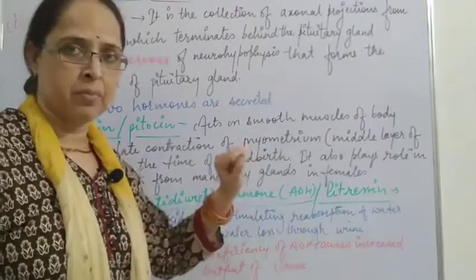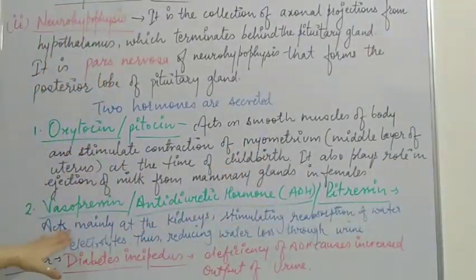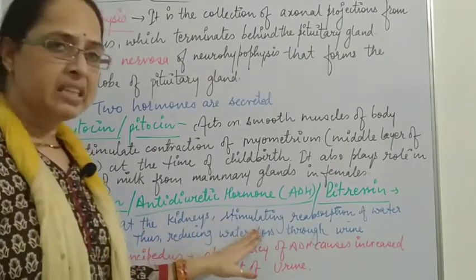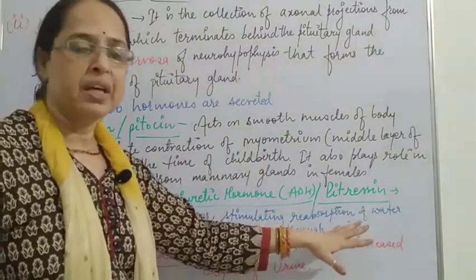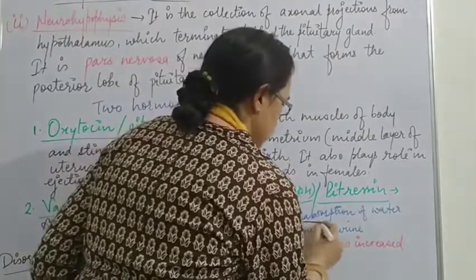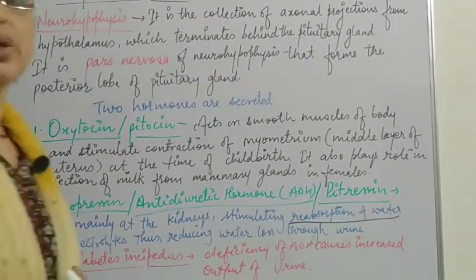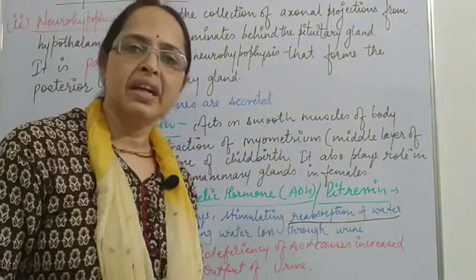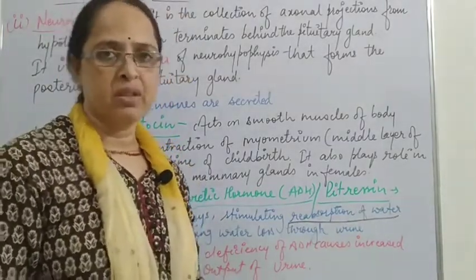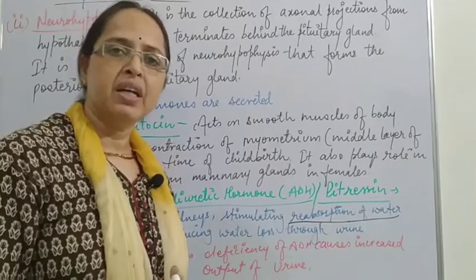Now the second hormone we are talking about is vasopressin or antidiuretic hormone, ADH, also called pitressin. This hormone acts mainly at the kidneys, stimulating the reabsorption of water. This we have already studied. Reabsorption of water is done by the renal tubule. We know that about 180 liters of filtrate is formed after the filtration of the blood in a day.